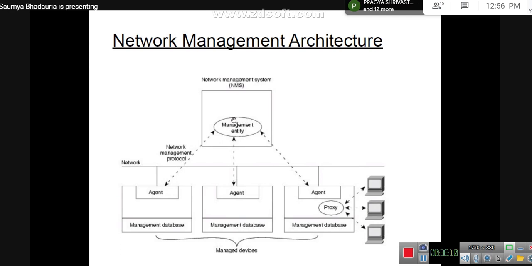In that case, the management entity can re-verify the information and send certain packets to these agents to find out whether the values received by it are correct or not. And then depending upon the threshold or the number of responses or requests received, the management entity takes the decision, which can either be to repair the system or immediately shut down the system. Clear?